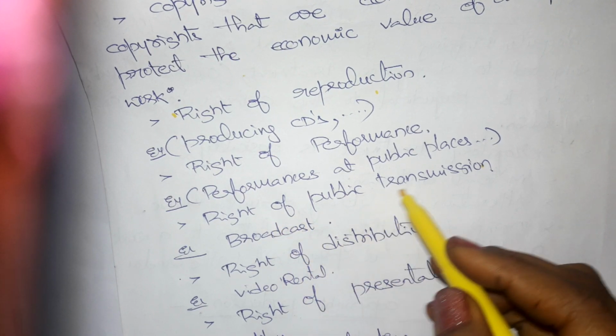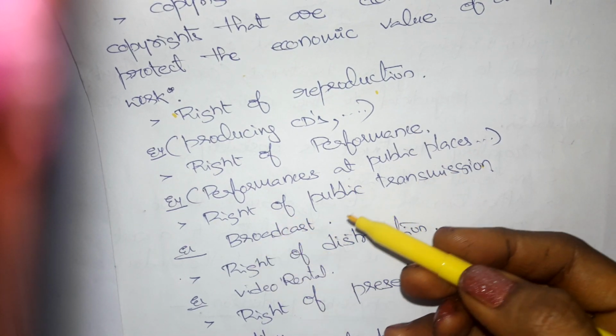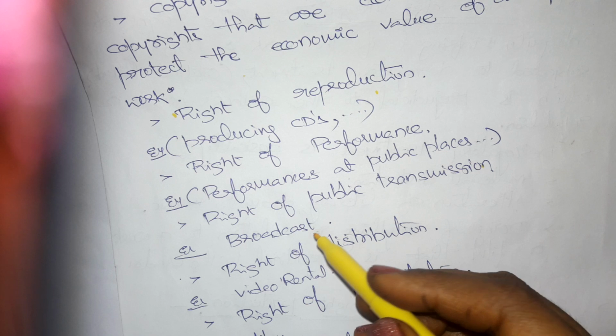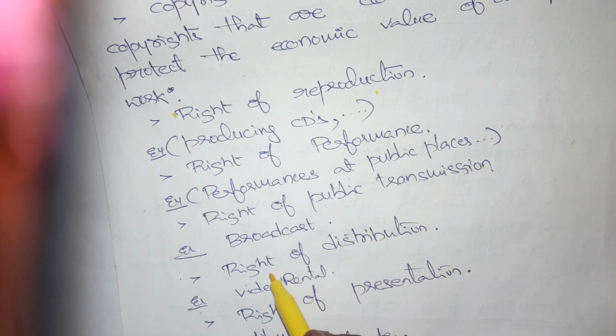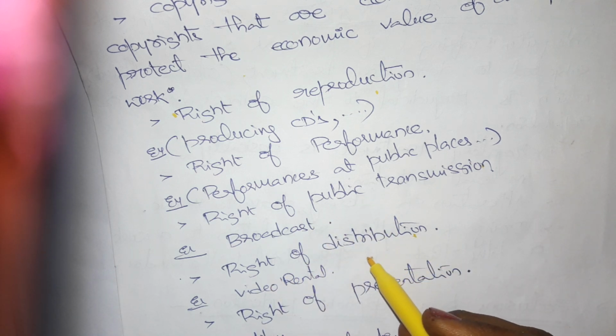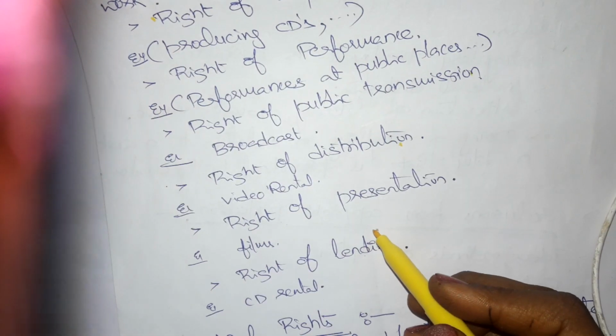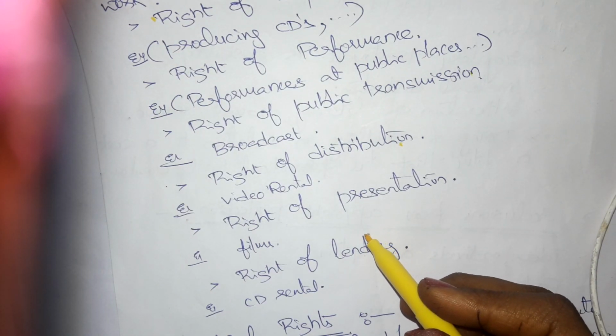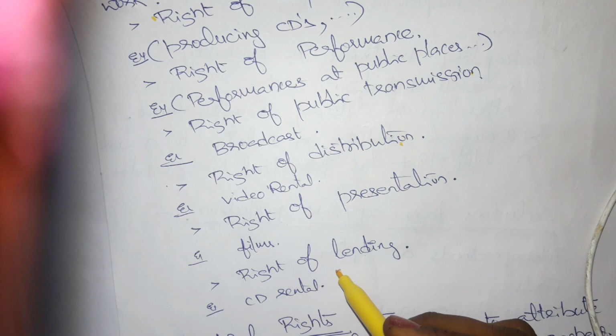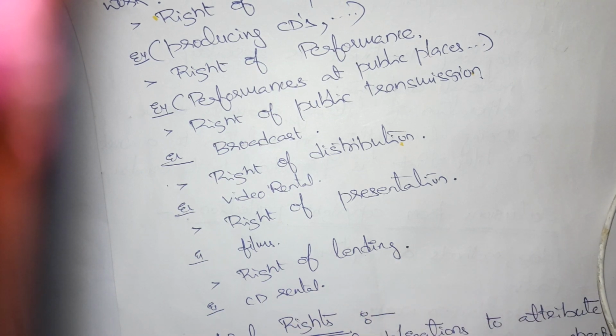Next one, right of public transmission, he can publicly transmit his own creative work also. Next one, right of distribution, he can distribute his work to any number of people, he has that right. Right of presentation, he can present his own work to any number of people. Right of lending, like CD rental and so on.